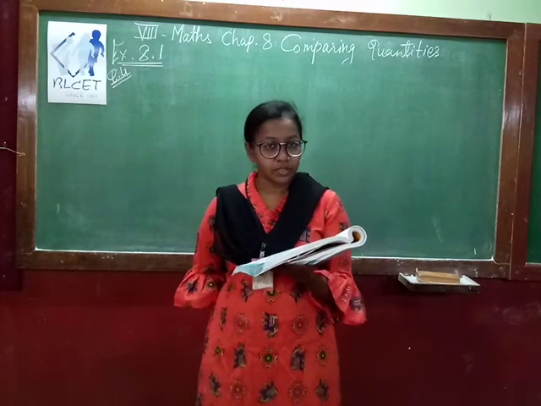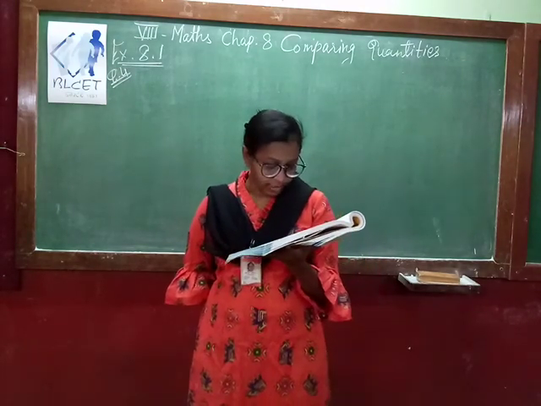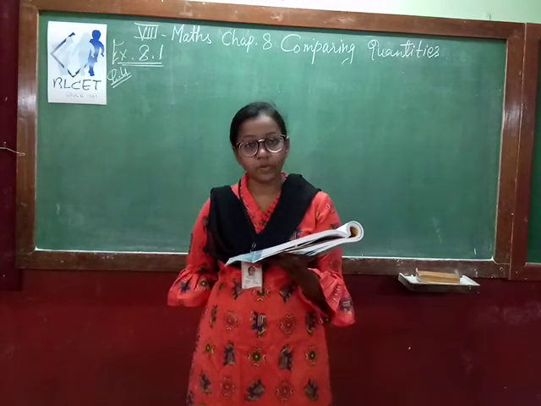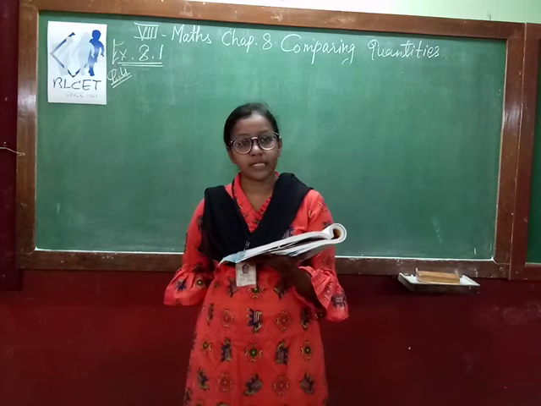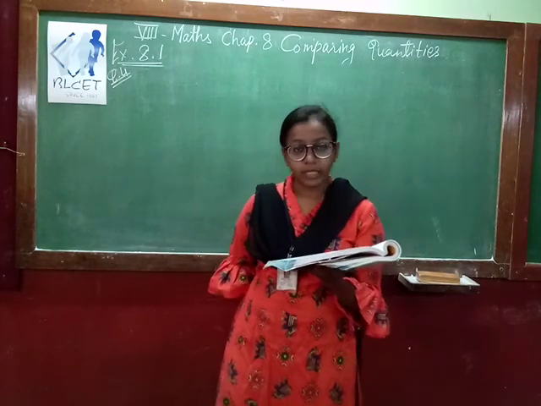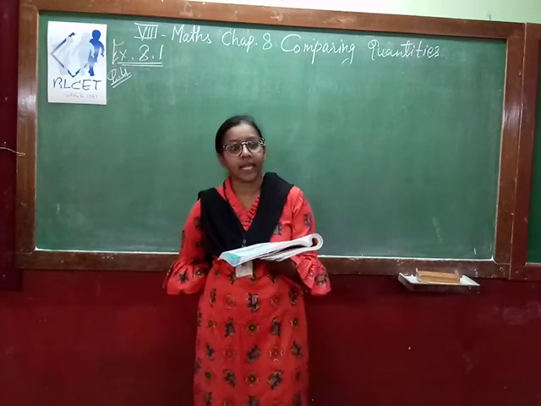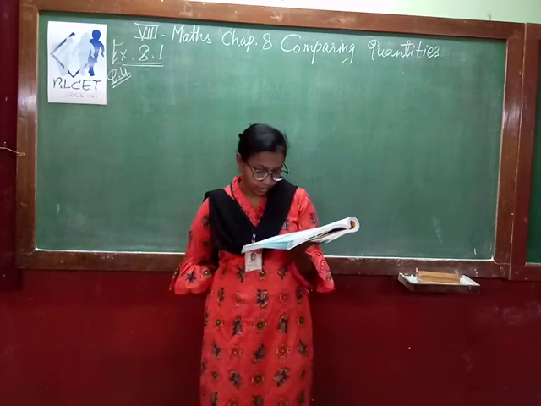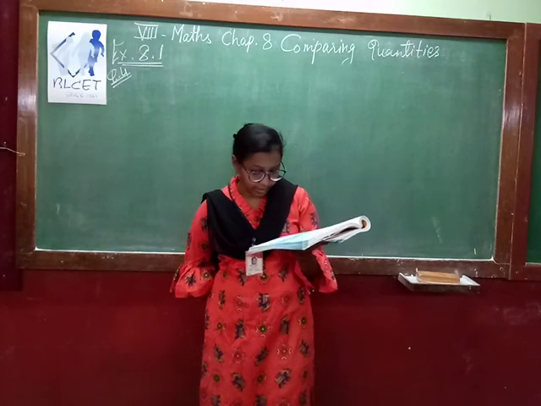Understand the question. What is given? A football team won 10 matches out of the total number of matches. Here we don't know the total number of matches they have played, but we know that out of that, 10 matches they have won, and that percentage is 40%. So how many matches did they play in all?